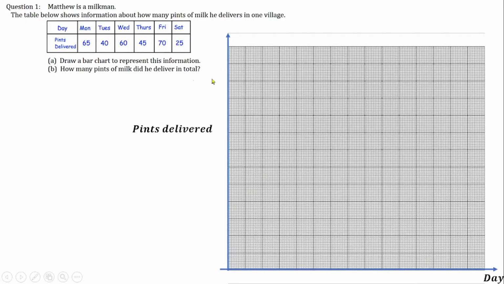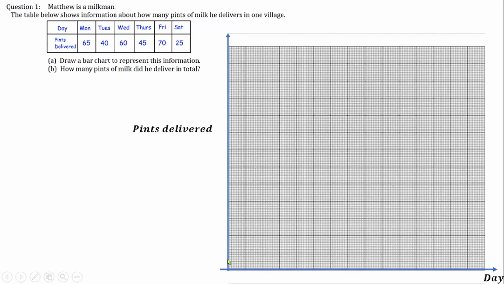Then I want you to help me to choose a suitable scale for my y-axis based on the pints delivered. The highest number here is 70. So help me to predict and choose a good scale that I'm going to use. I have 1 2 3 4 5 6 7 8 9 10 11 12 13, so I have 13 boxes here.